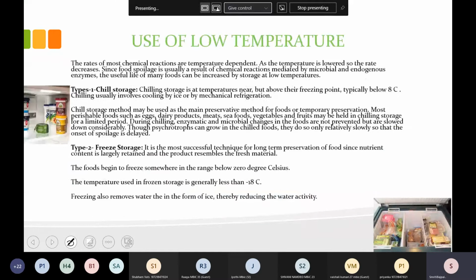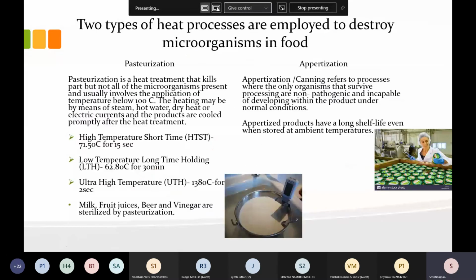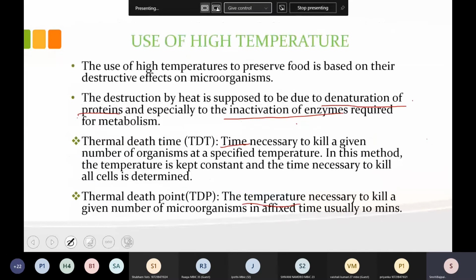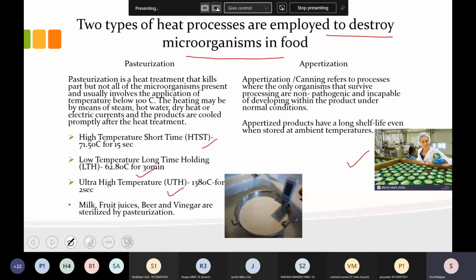Now this was all about the high temperature treatment: how the use of high temperature is going to denature the proteins and inactivate the enzymes of microbes. By this they are going to delay and inhibit the microbial growth, and it will be a part of the techniques of food preservation.